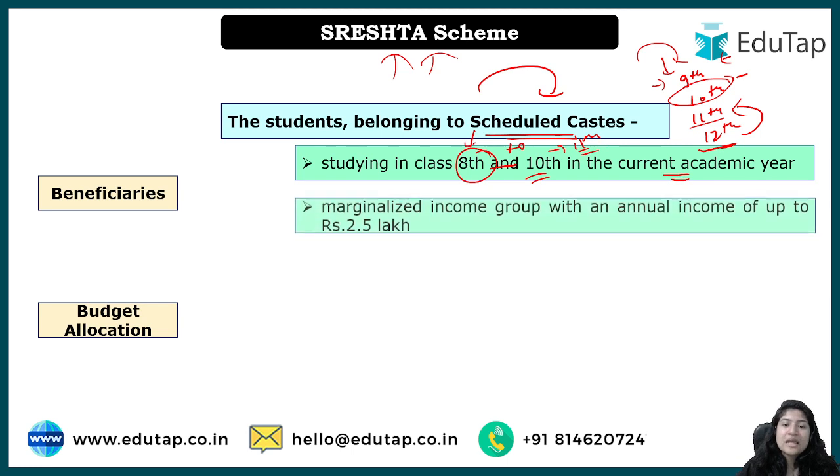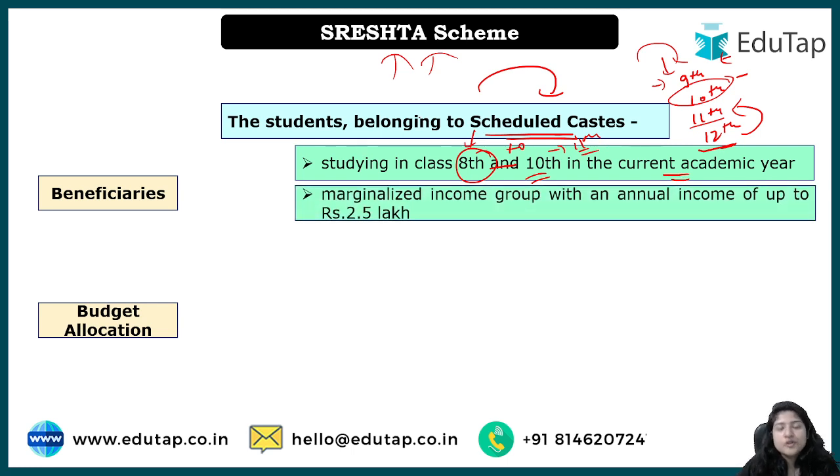Okay. Another is, now here of course we are focusing on scheduled caste students, of course we are focusing on meritorious students, and that is why we are going for an entrance examination, but we are also focusing on a certain income group, right?